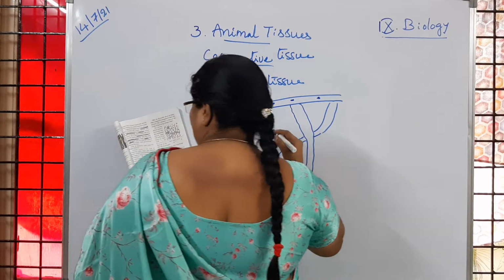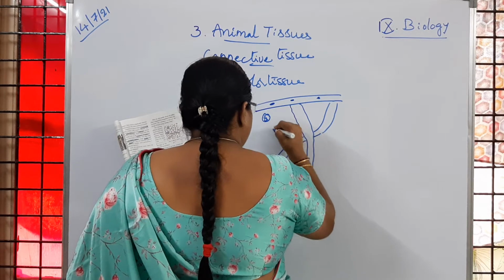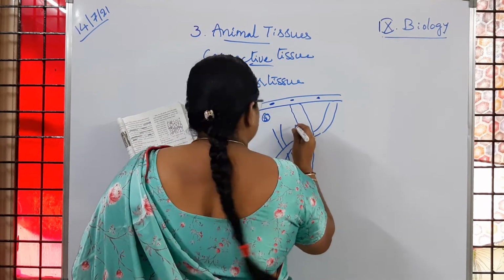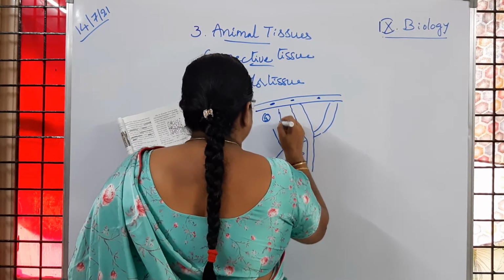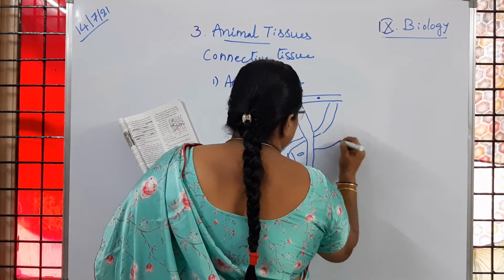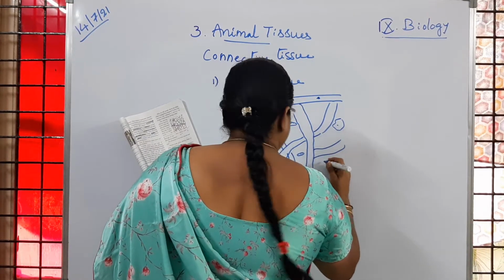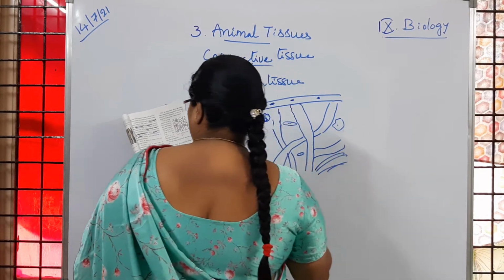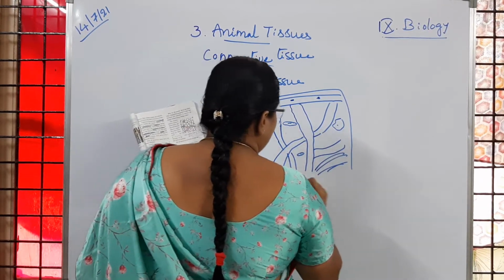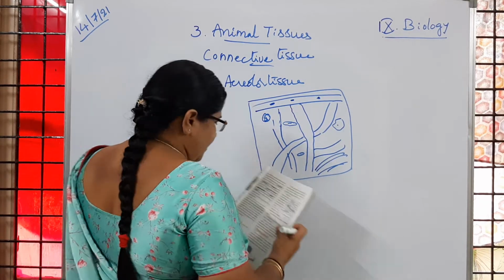So you can see here different types of cells with which that areolar tissue is made up of. So when we observe the permanent slide of areolar tissue, here different structures we are going to see.